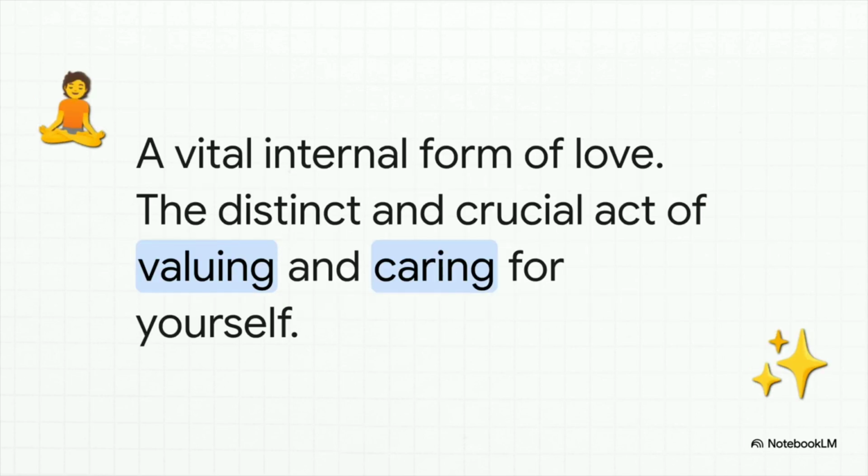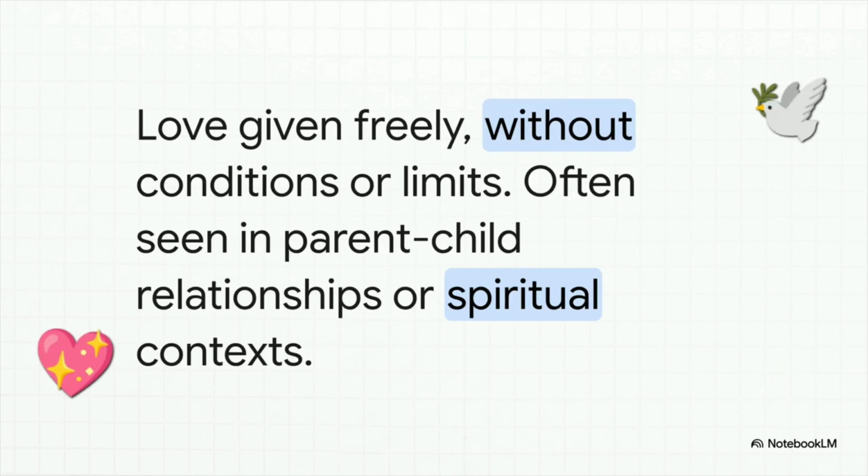Now, this next one is really interesting because it's pointed inward. Self-love. Our AI framework actually identifies this as a crucial, distinct form of love. It's that foundational act of truly valuing and caring for yourself. And that brings us to our 5th and final facet: unconditional love. This is love that's given freely, with no strings attached, no conditions, no limits. We often think about it with the bond between a parent and a child, or as a core idea in a lot of spiritual practices.